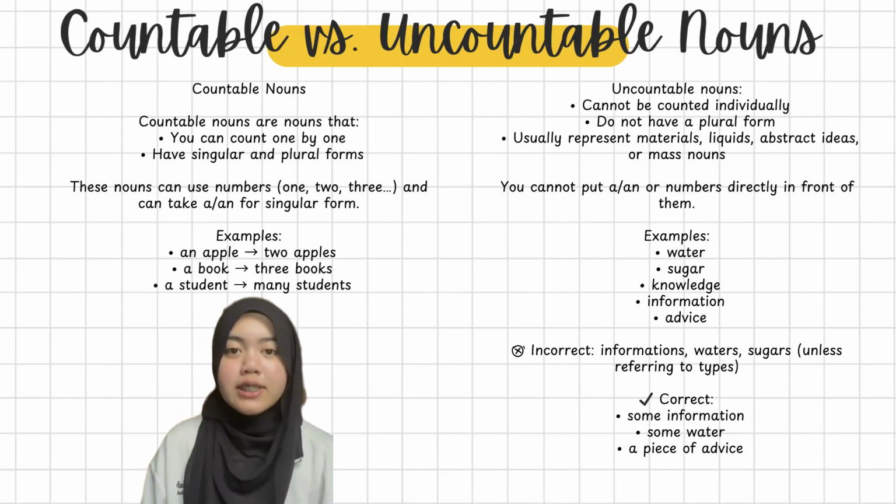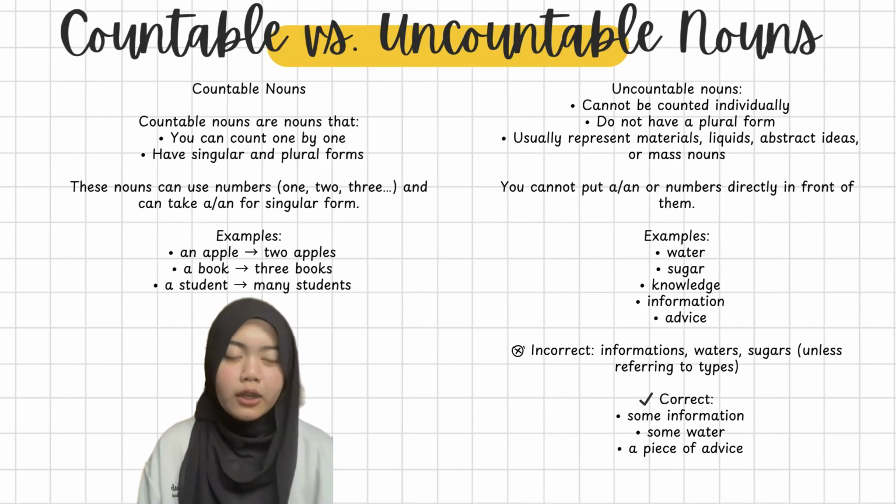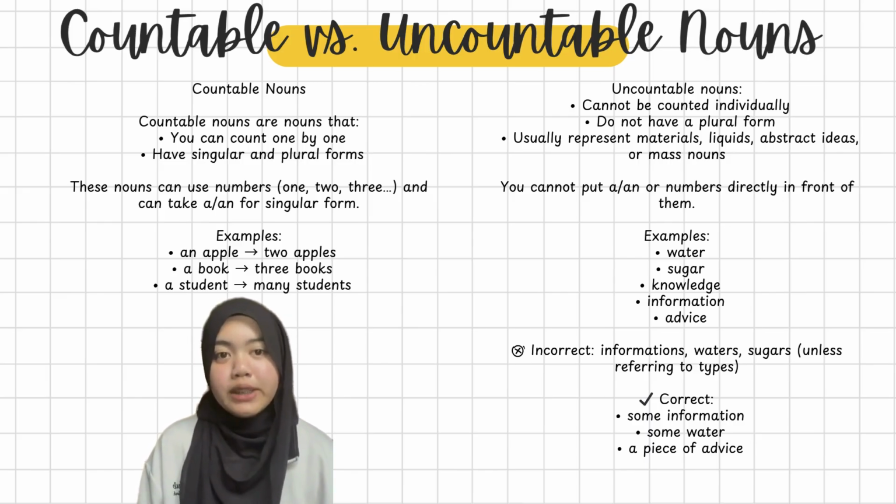Countable versus uncountable nouns. Countable nouns can be counted one by one. They have singular and plural forms, like an apple, 2 apples, or a student, many students. Uncountable nouns cannot be counted individually and have no plural form. Examples are water, sugar, knowledge, and information.